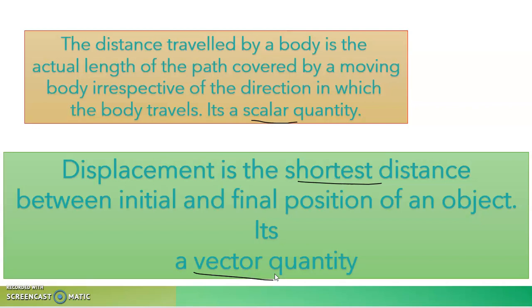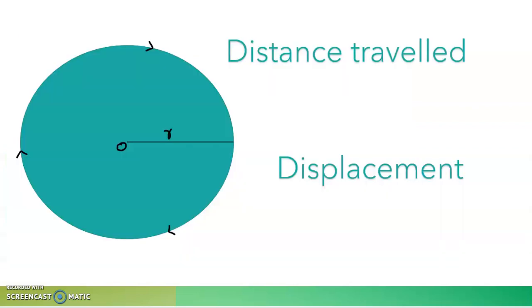What do you mean by a vector quantity? A quantity which has both magnitude and direction. If I say I applied a force, a force applied in the forward direction, I have to specify in which direction I applied the force. Similarly, if you are specifying the displacement of an object, you have to say in which direction it has moved. It is the shortest distance between the initial and final position of an object. Distance traveled is the total path covered by the object. Hope you understood it.